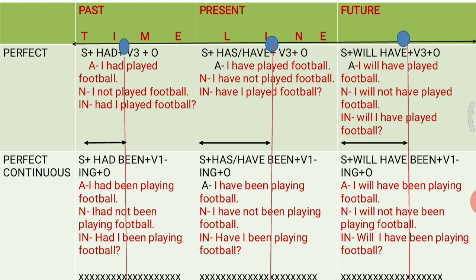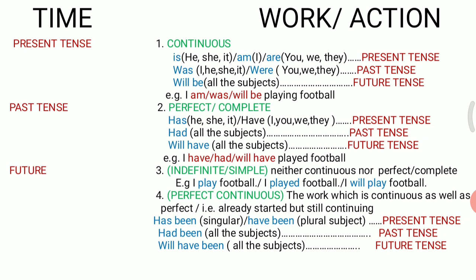And you can speak out the same sentence into negative by adding not. And you can change the same sentence into interrogative by saying will I have been playing football? So you have to place your helping verb in front of your subject. Now let us understand how we have understood time and work altogether.